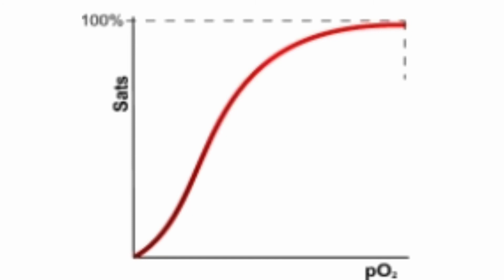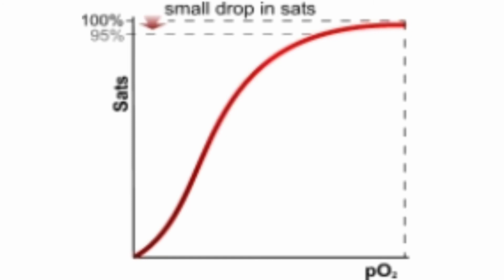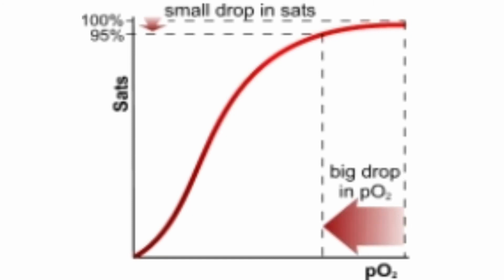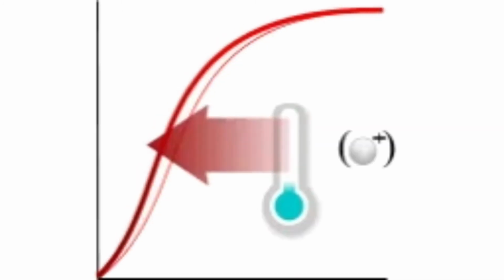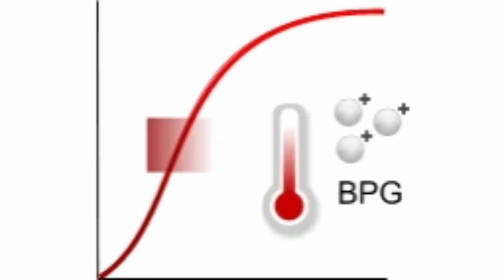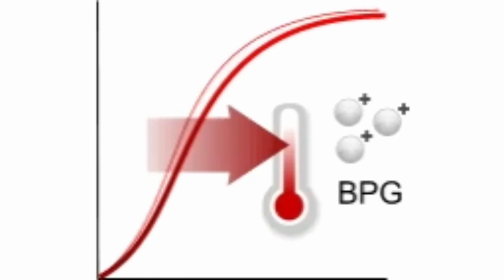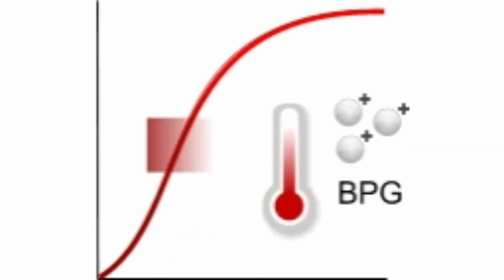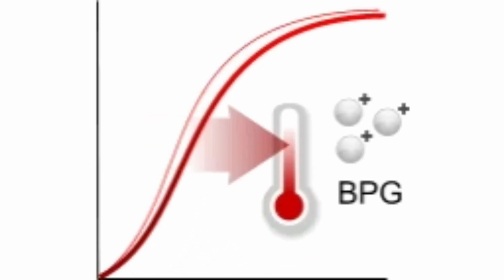The oxygen hemoglobin dissociation curve is shifted either to the left or to the right by various factors. So shift to the left indicates association of oxygen by hemoglobin. It occurs in the alveoli, where the partial pressure of carbon dioxide is low, the partial pressure of oxygen is high, the hydrogen ion concentration is lesser and the temperature is low. This will help to shift the curve to the left, and the reverse will happen if the curve is shifted to the right.